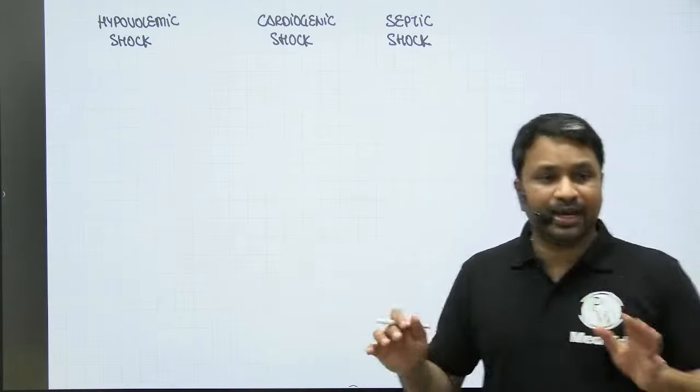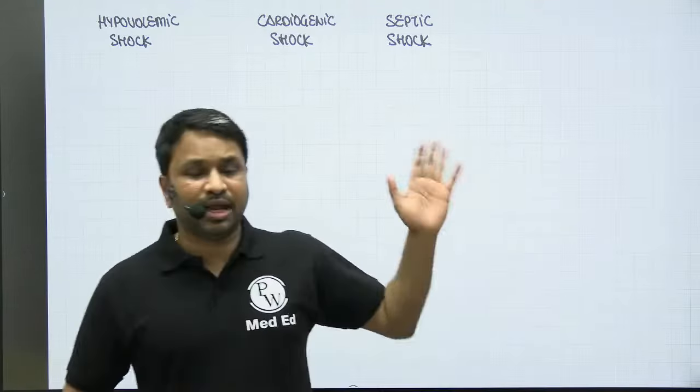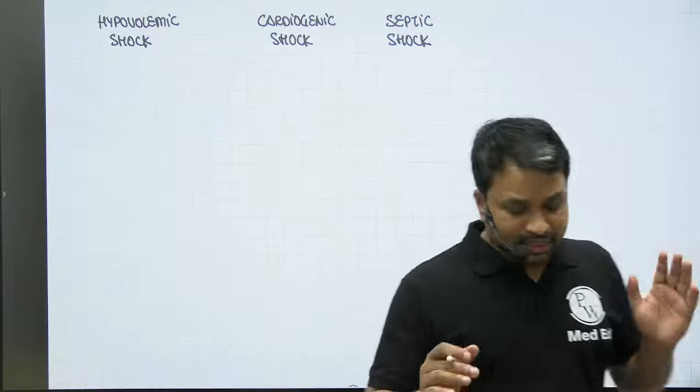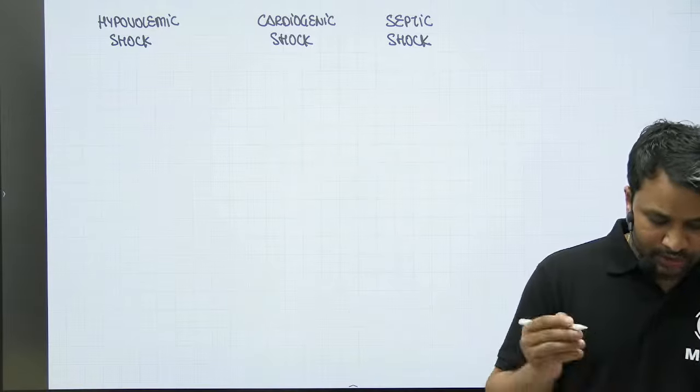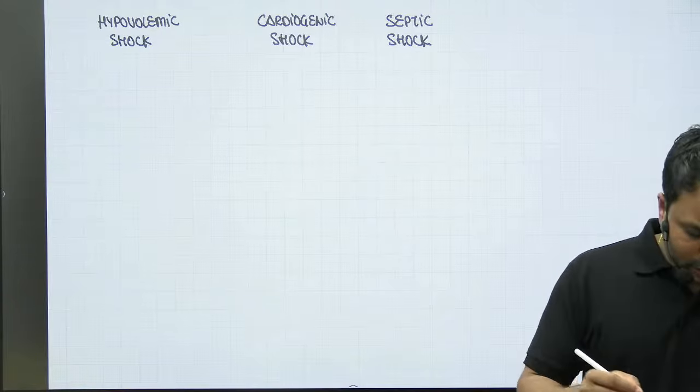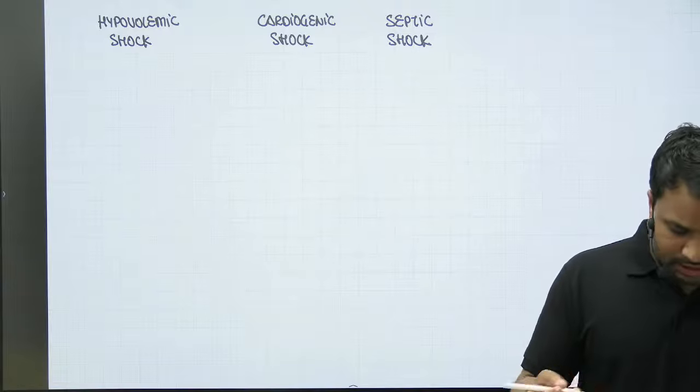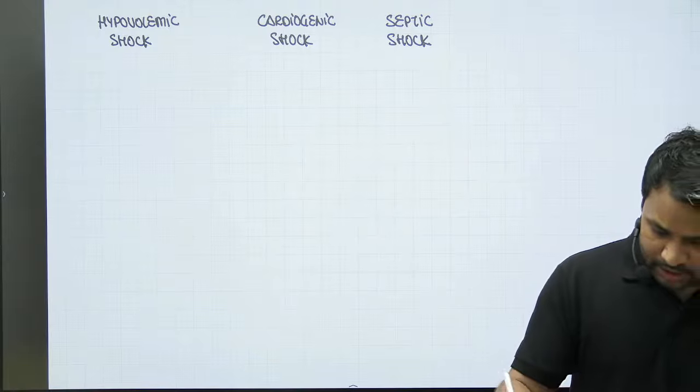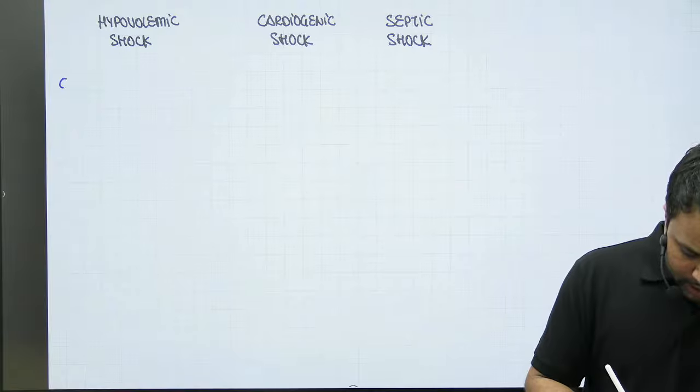So our idea or objective is to understand how you analyze these different components of shock which is present. Now, the parameters on which we are going to look across all these shock states. Number one, I'll be looking at what is going to happen to the cardiac output.